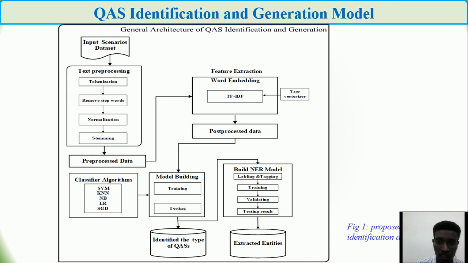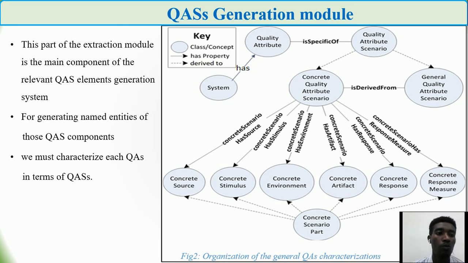So when it comes to the generation module, this part of the module is the main component of our relevant elements generation or component extraction module. For instance, here is the system, and here are the quality attributes, and these are specific to quality attribute scenarios. Quality attribute scenarios can also be classified as general quality attribute scenarios and concrete quality attribute scenarios. And concrete quality attribute scenarios can be characterized as concrete source of stimulus, concrete environment, concrete artifact, concrete response, and concrete response measure. And finally, we extract the module.